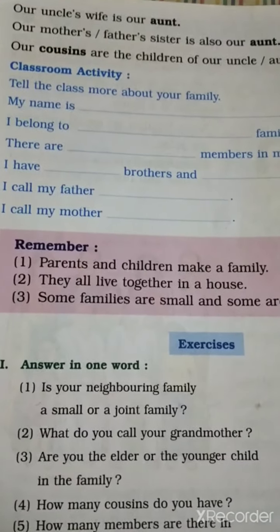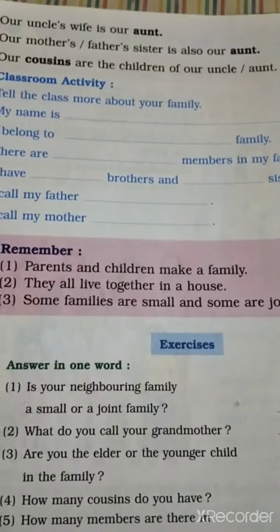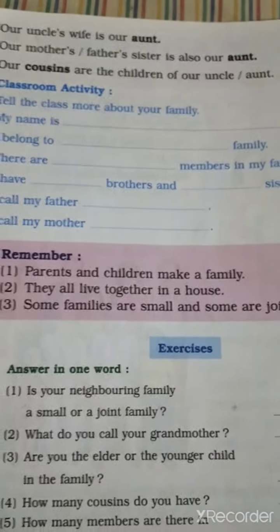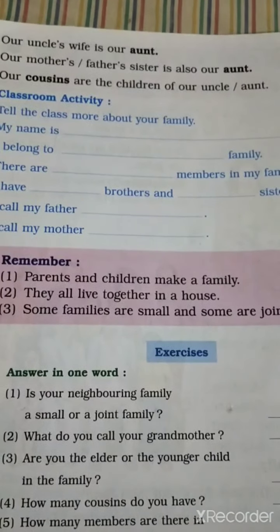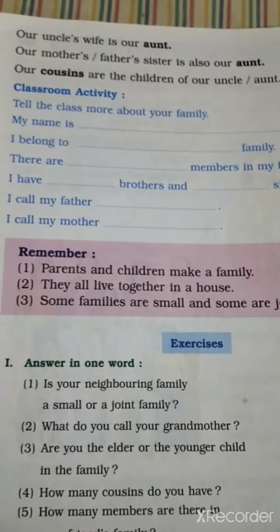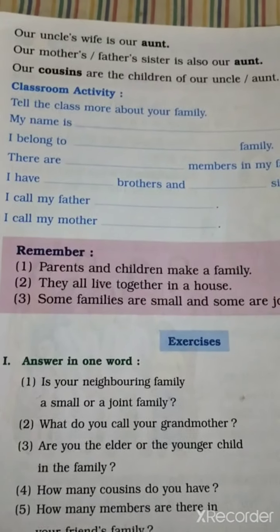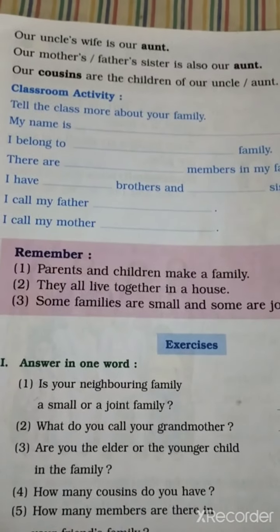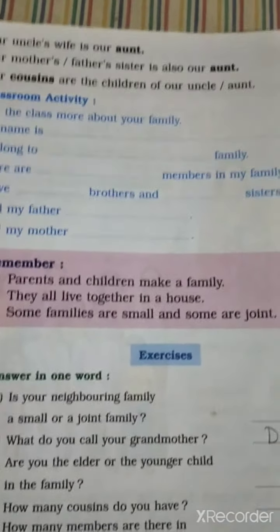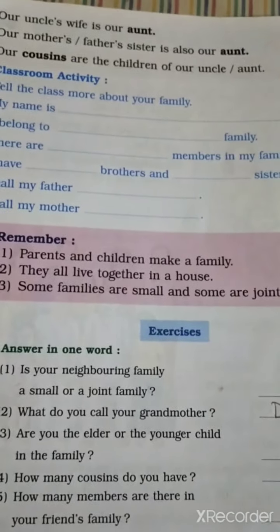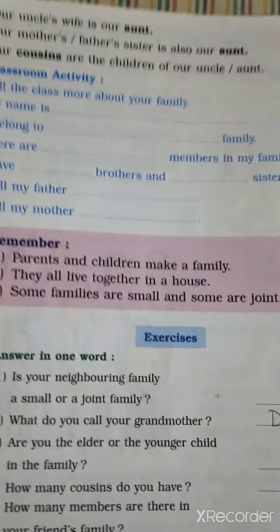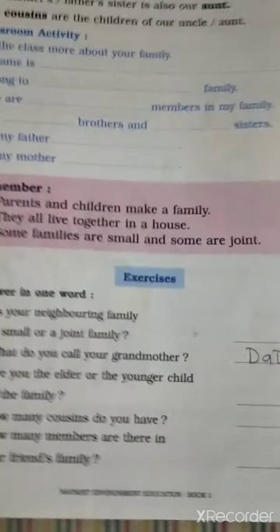Okay, so like this: my name is Jenny. I belong to a small family. There are 4 members in my family. I have one brother, one sister. I call my father daddy and I call my mother mummy. Like this you have to say. So I want all of you to record this activity on your video. Okay. So now see here below.